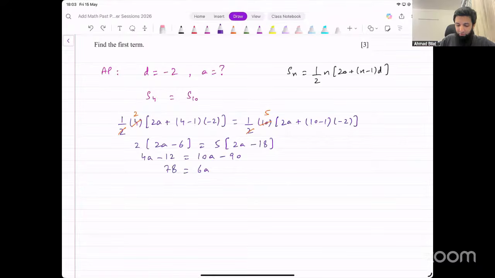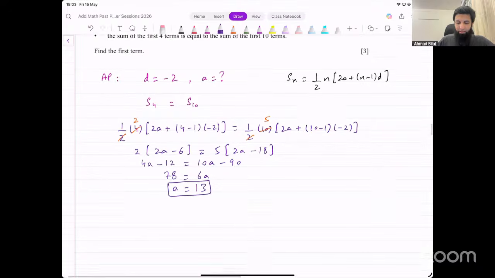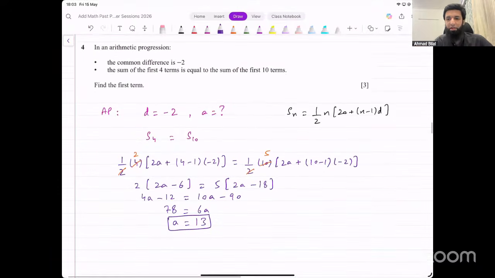What is 78 over 6? 6 times 10 is 60, times 11, 12, 13 is 78. Okay, so the value for a is going to be 13. That's the first term of the sequence. Okay, that was question number 4.